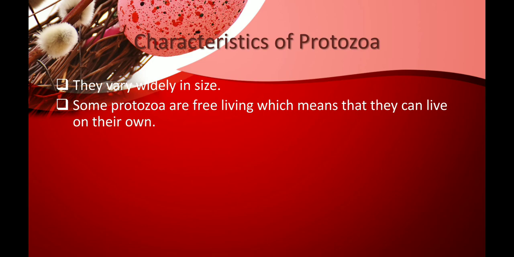Free living means they are found freely in pond water or in soil or any other places. If they require another organism, these protozoa survive as parasites, needing a host organism in which they can survive. And it is said that protozoa live in groups. They form groups called colonies and survive all together.